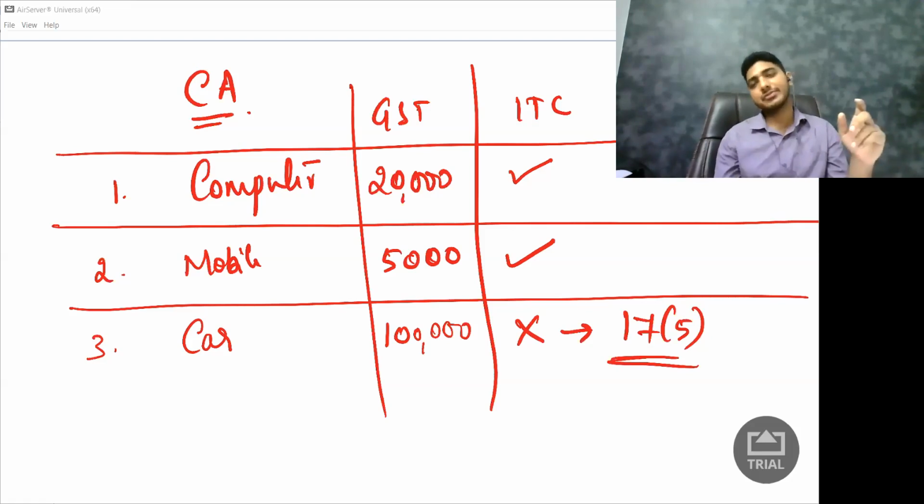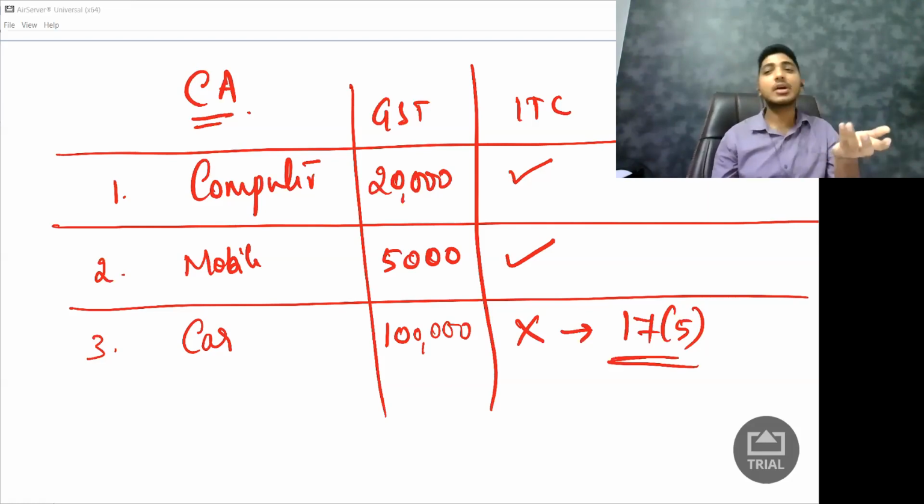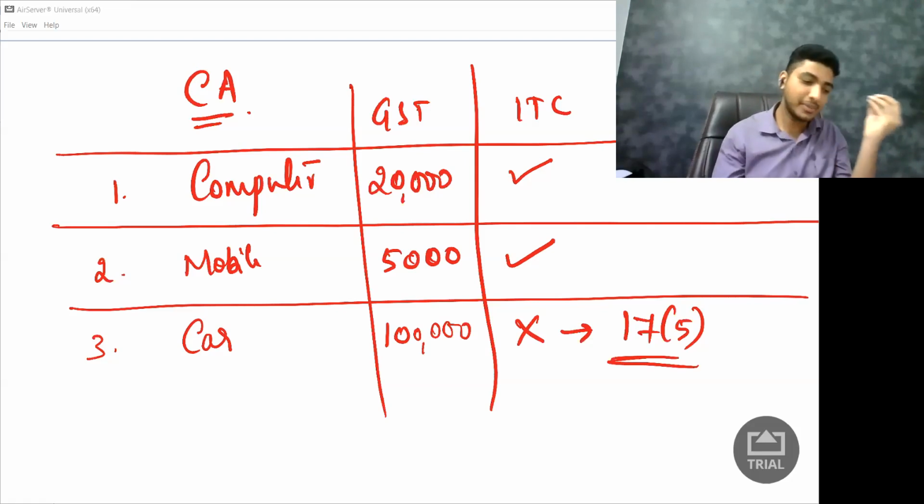That is section 17, subsection 5. Okay, not section 15, it is section 17(5). So we will study a list of items on which we will not get input tax credit. So first clue I already gave, on car you are not going to get the credit. Is it that simple to memorise? No. Government does not make anything simple. So we need to go back and read in government's language.